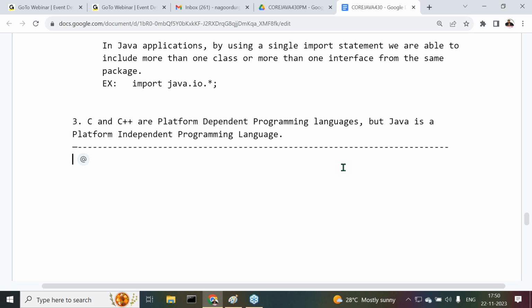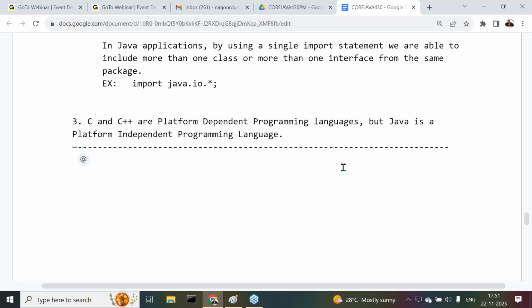Then what is a platform independent programming language? What is the meaning of this? If any programming language allows its applications to perform compilation on one operating system and execution on another operating system, then that programming language is called a platform independent programming language.